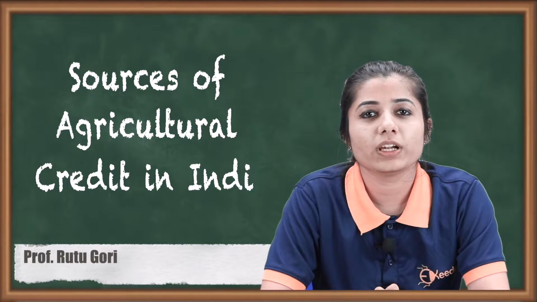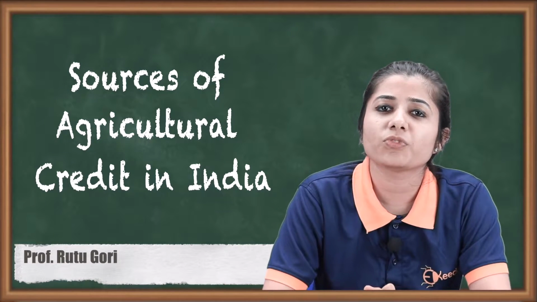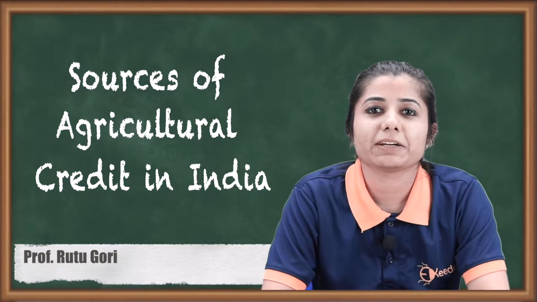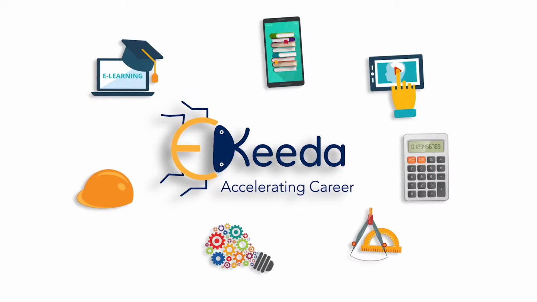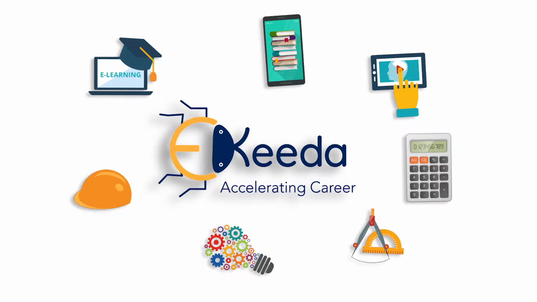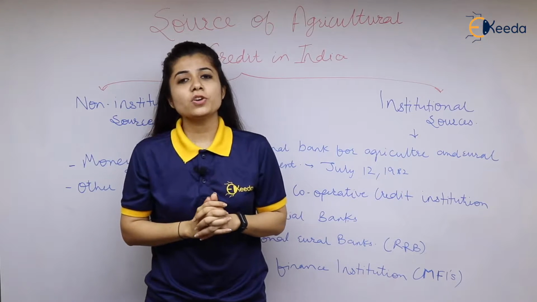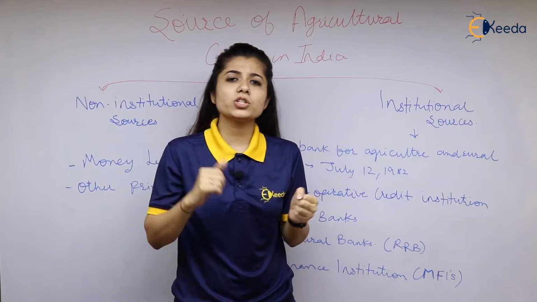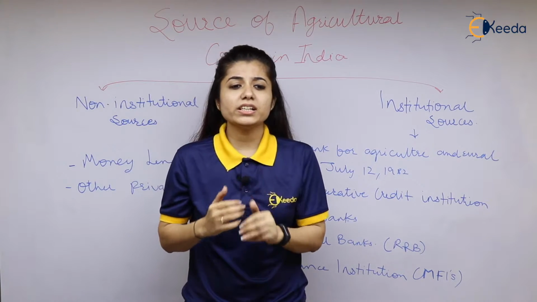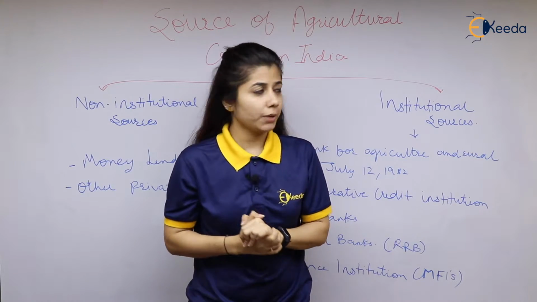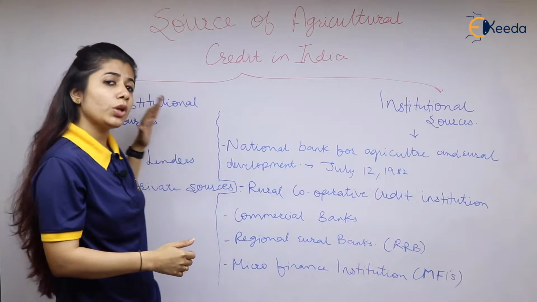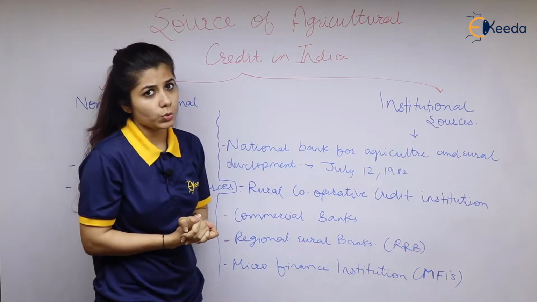In this module, we'll understand about different sources from where the credit is derived for the agricultural sector in India. Sources of agricultural credit in India. We have a lot of different sources of agricultural credit. Basically, in India, we can classify it into two types. One is the institutional source and the other is the non-institutional source.